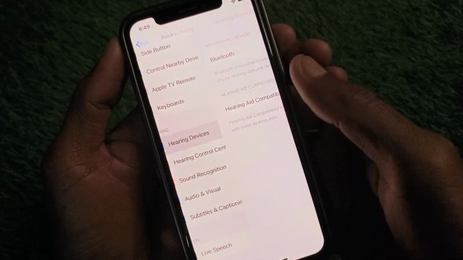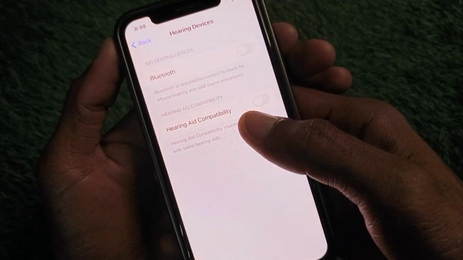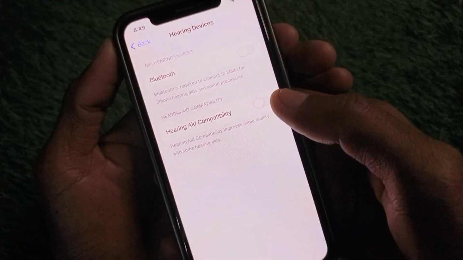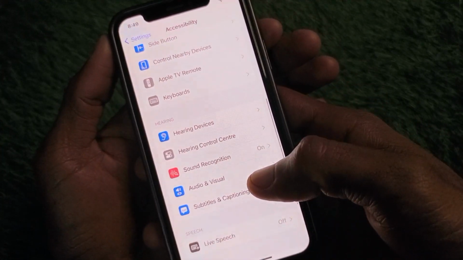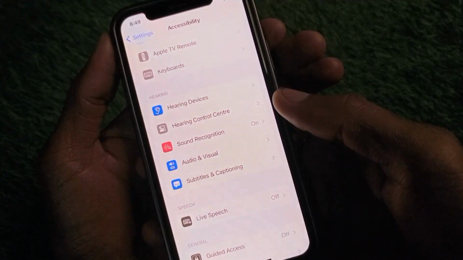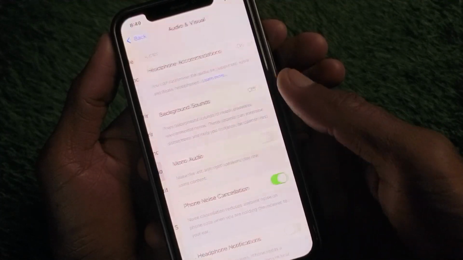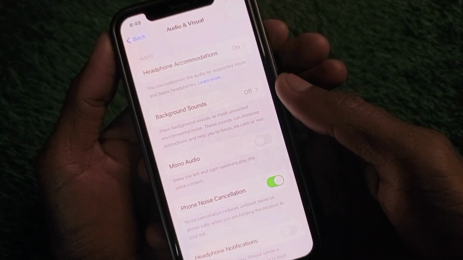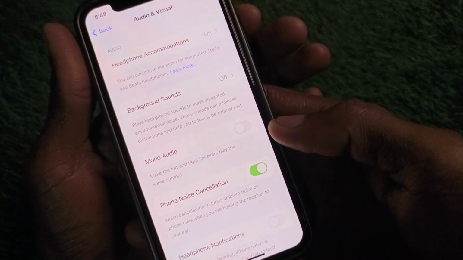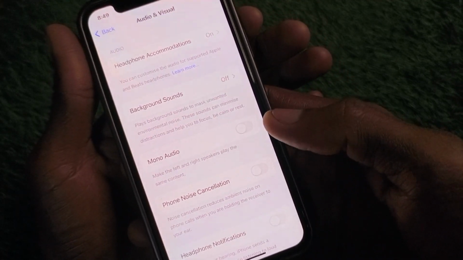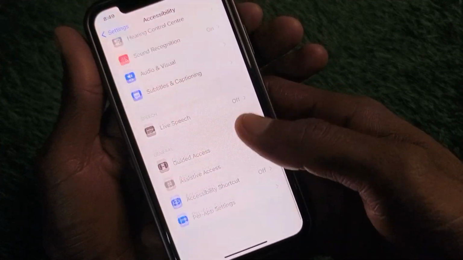So guys, you have to click on this one, and here is the option of hearing add capability. If it is turned on, simply make it off, and after doing this go back. Now you will see the option of audio and visual. Simply click on this one, and now you can see the option of phone noise cancellation. If it is on, make it off, and after doing this go back.